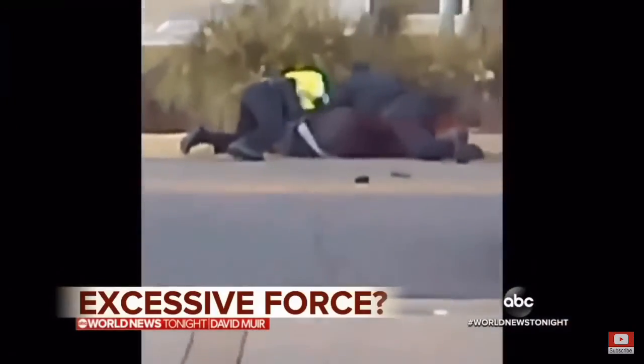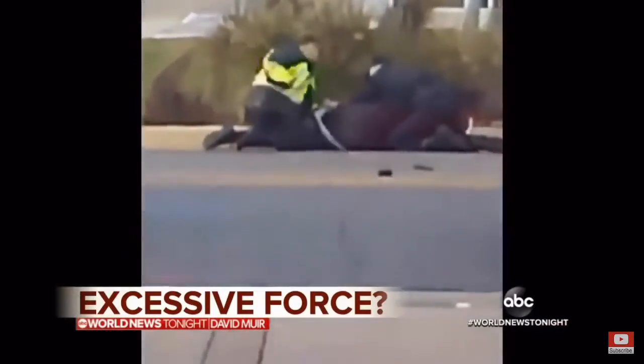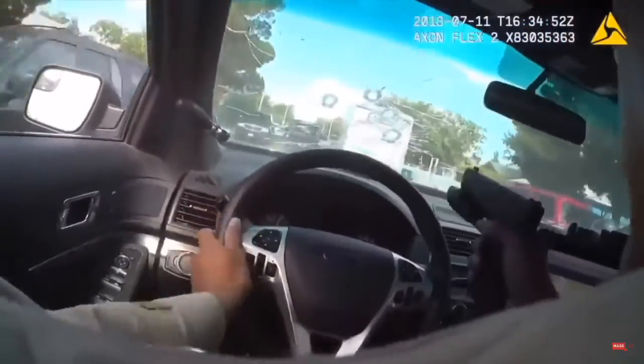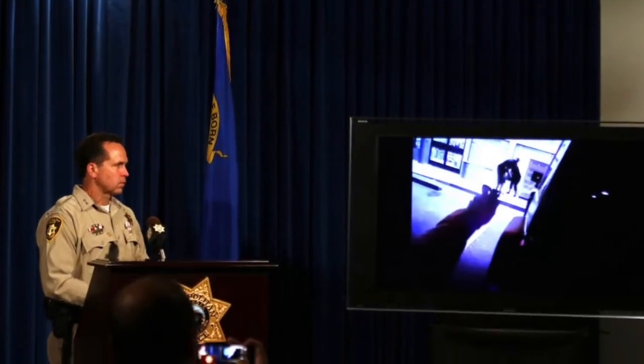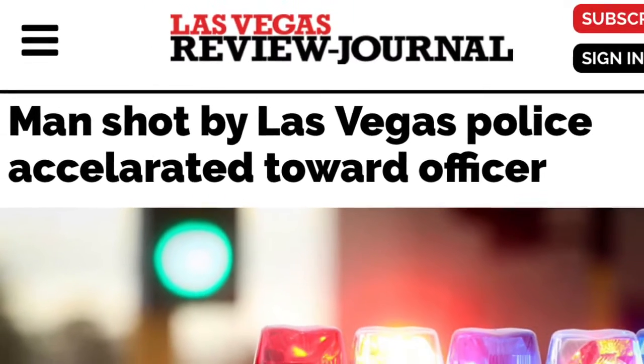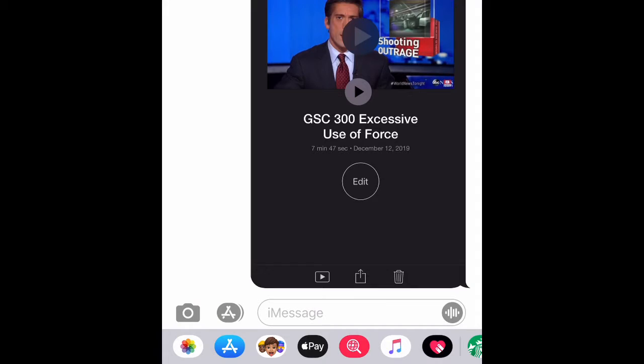You're showing two officers then scuffling with her on the ground, one of them raising his baton. The Las Vegas police officer who held Tashi Brown in an unauthorized chokehold for more than a minute before his death last month is now facing criminal charges.